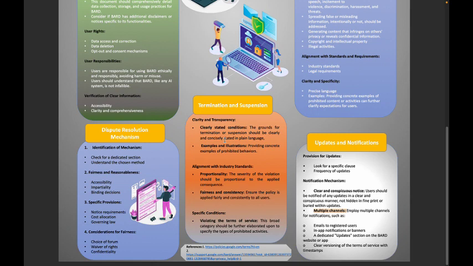Example and illustration: providing concrete examples of prohibited behavior. Alignment with industry standards, proportionality, fairness, and consistency. To achieve alignment with industry standards, platforms should regularly review and update their policies and procedures to ensure they are in line with best practice.